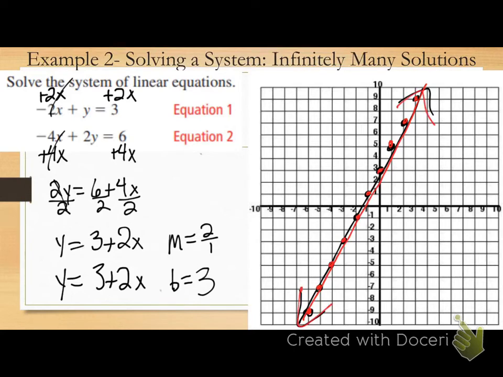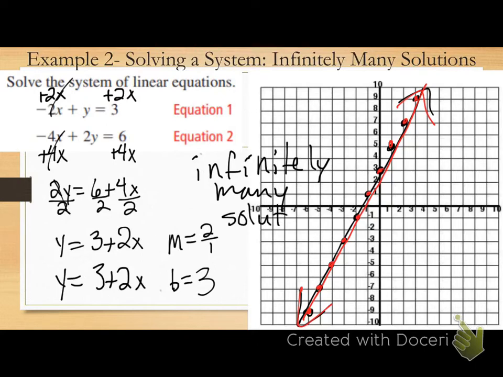So if I get the same line, what's my answer? Where are these two lines intersecting each other? All the same points, right? They're intersecting at every single point. Do these lines ever stop? No, so what's my answer? Infinitely many solutions.